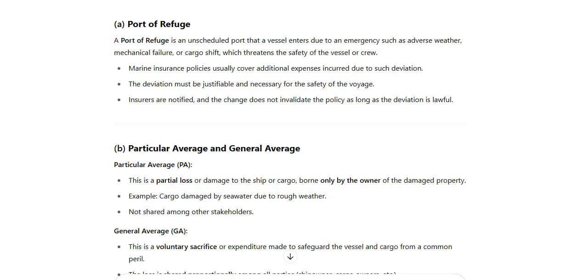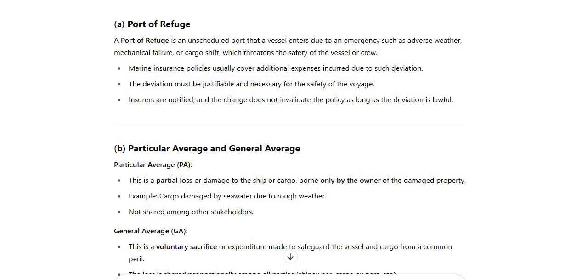Now coming to part B, which is the particular as well as the general average. Let's go to particular average. This is a partial loss or damage of a ship or cargo borne only by the owner of the damaged property. Example, cargo damage by seawater due to rough weather. This we have seen in bulk carriers, where there is seawater ingress because the hatch covers do not hold, and there is substantial loss of the cargo. So this is a particular average loss and has to be borne by the ship owner and not shared among the stakeholders.